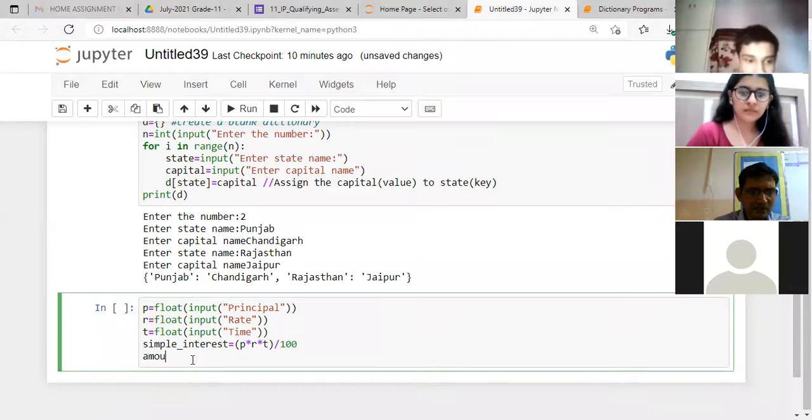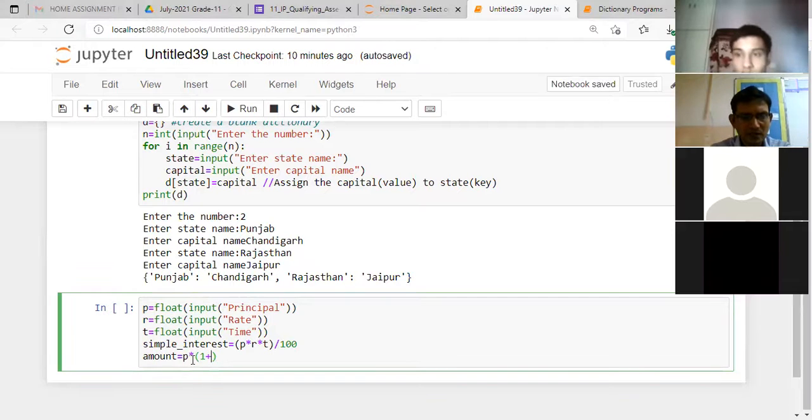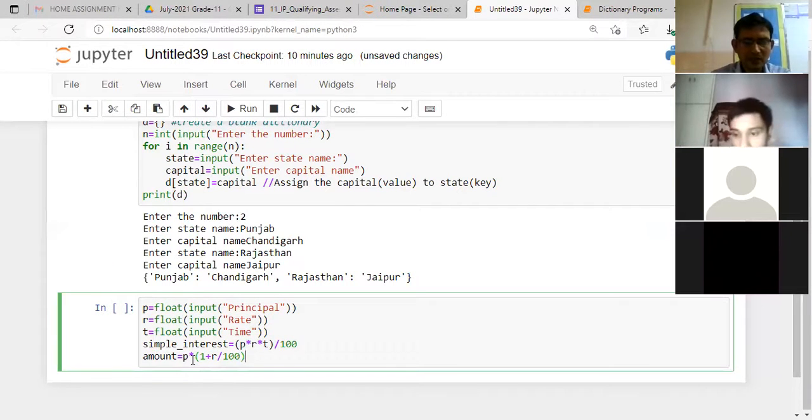This is how we calculate the amount, that is principal into 1 plus R by 100 and raised to power T.